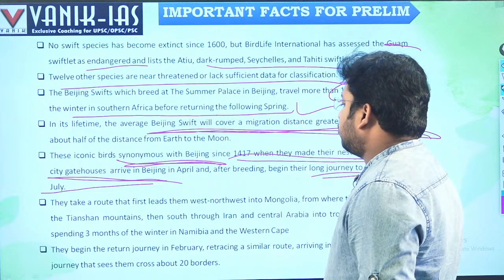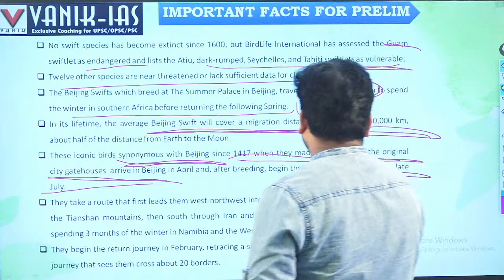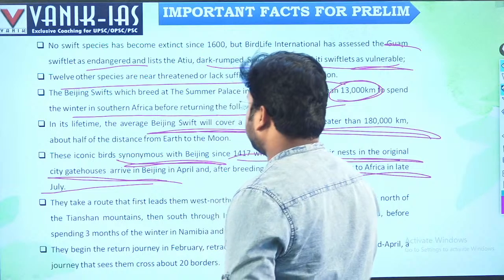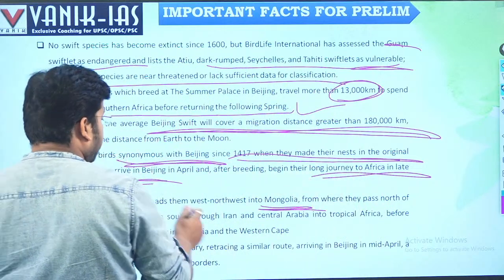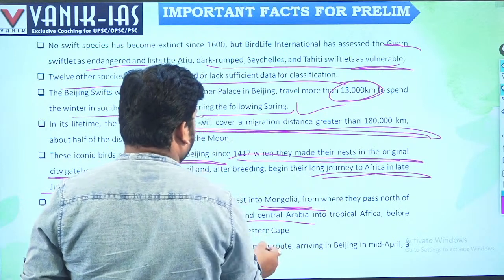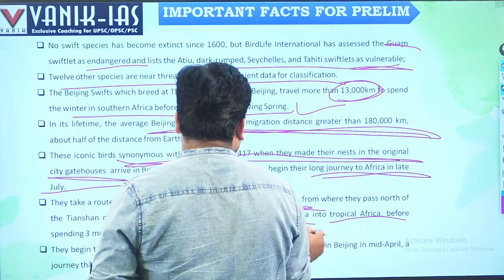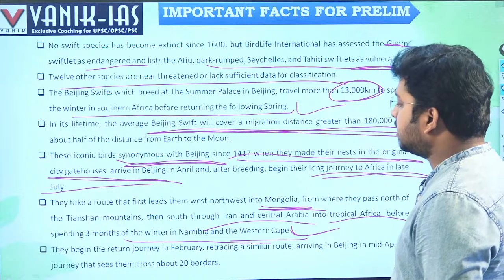They take a route that first leads northwest to Mongolia, and from there they pass north of the Tian Shan mountains, and then south through Iran, Central Asia, Central Arabia and tropical Africa, before spending three months of winter in Namibia and the Western Cape. So they cover a huge amount of region.